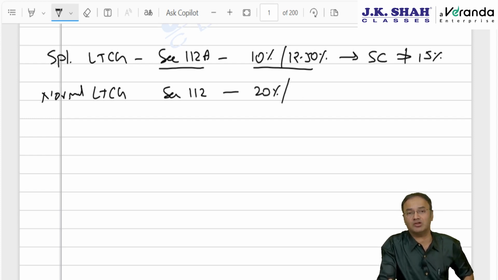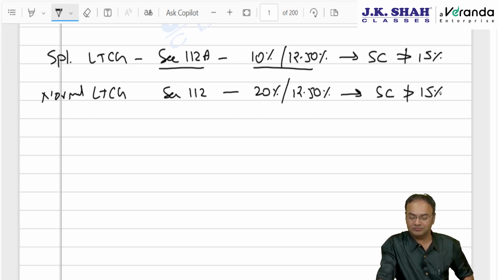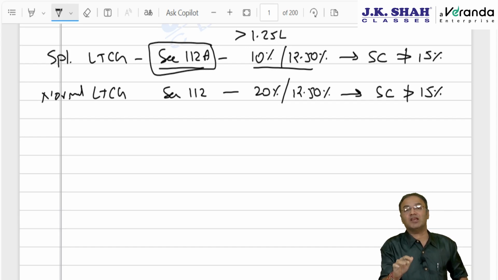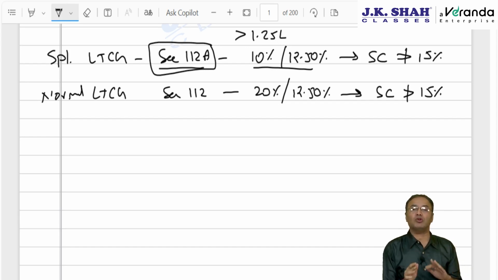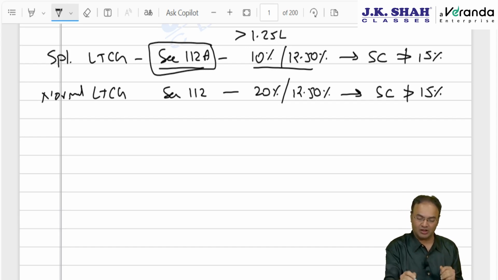Now from 23rd July 2024, it is taxable at 12.5%. Here surcharge will not exceed 15%, which means 25% and 37% will not apply. Here for 112A, first 1.25 lakh is not taxable. Here the limit is enhanced from 1 lakh rupees to 1.25 lakh from the beginning of the current year.